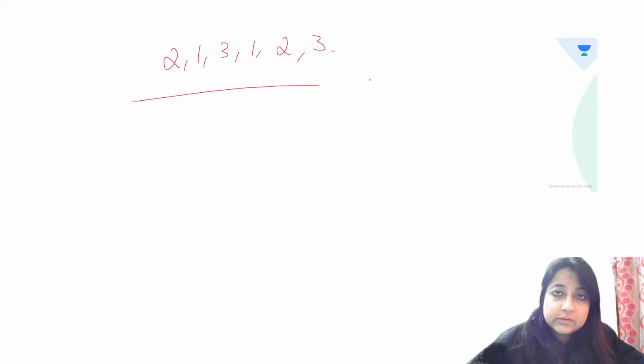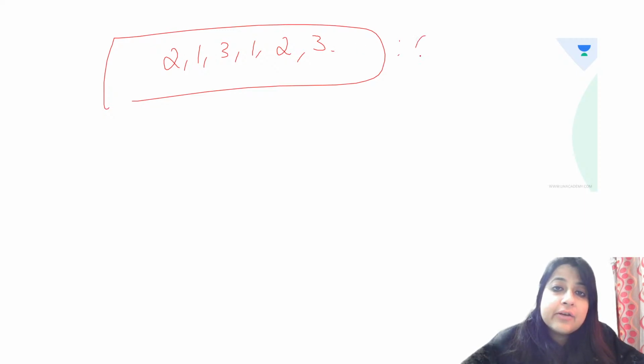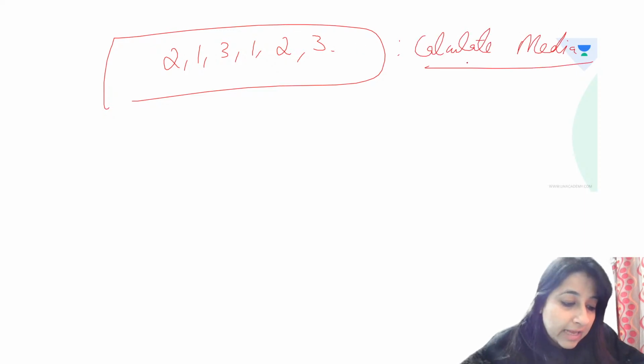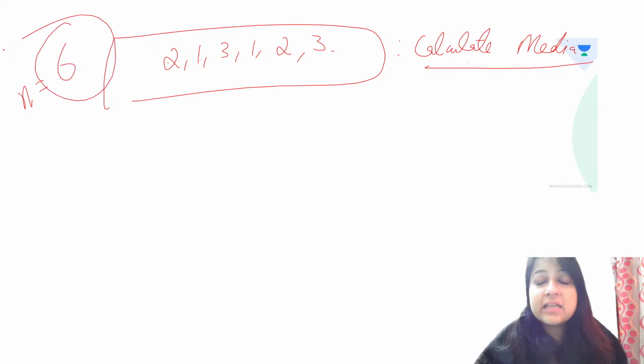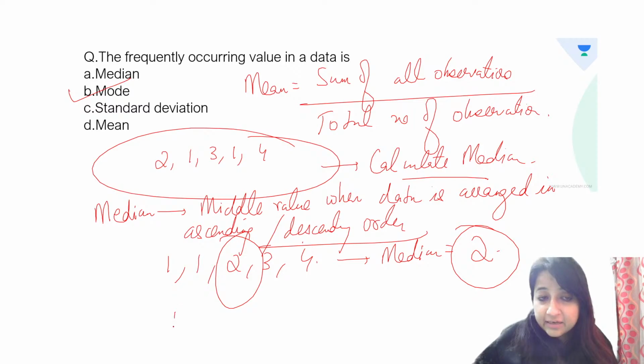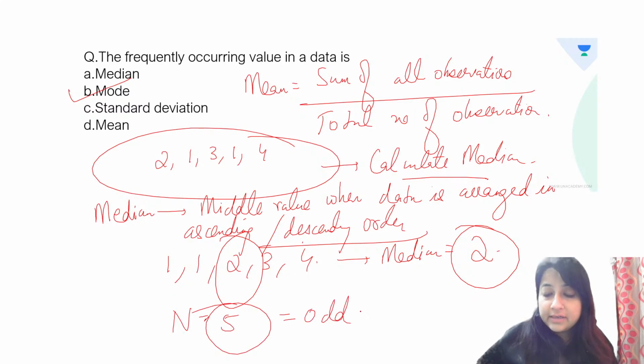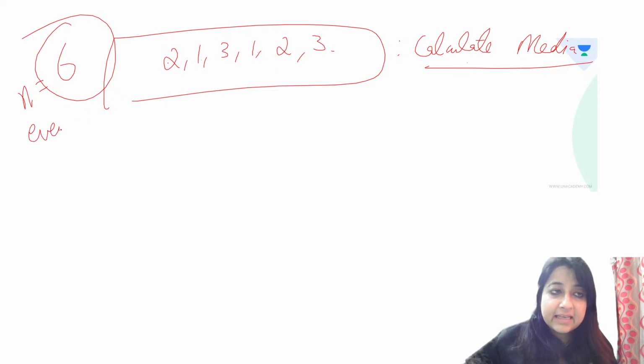But suppose the question was this. Now can you calculate median, everybody? So here, what is the total number of observations? 1, 2, 3, 4, 5, 6. Okay, 6 is the total number of observations. And here, what is the total number of observations? 5. So 5 is odd and 6, everybody, is even.